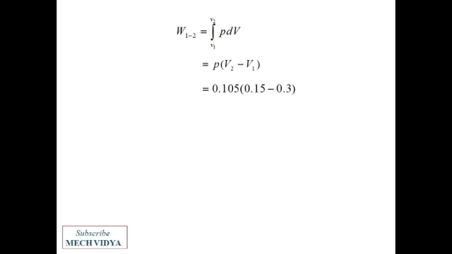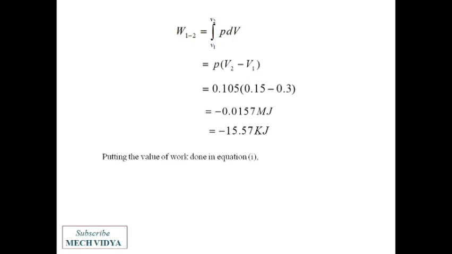So finally I find the work done is minus 0.0157 megajoule. If I write it in kilojoule, because in the question everything is given in kilojoule, it will be minus 15.57 kilojoule. So minus means work has been done on the system. That is why it has come as minus. Since we are compressing the system, we have done work on the system.